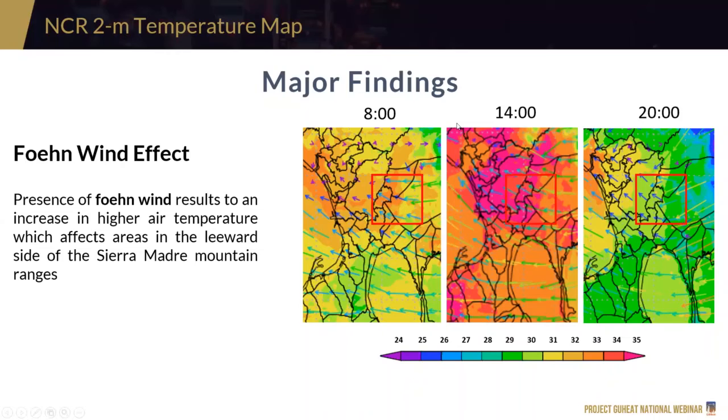Now, next is the presence of POW and wind effect. Usually, this is a result of higher air temperature sa areas na leeward or the leeward side or sa baba ng mountain ranges. For example, this is the Sierra Madre mountain range. As you can see, mainit yung area din na ito even if it has mataas na wind speed. So further discussion of this effect can be seen on the paper that will be released soon.